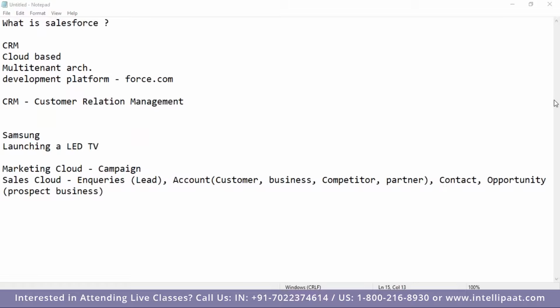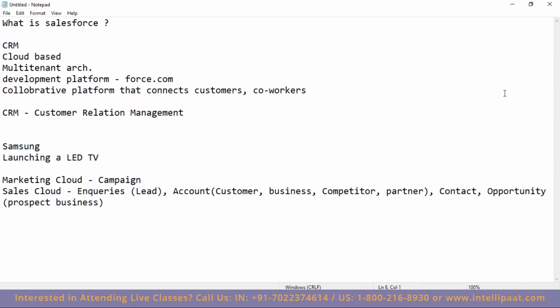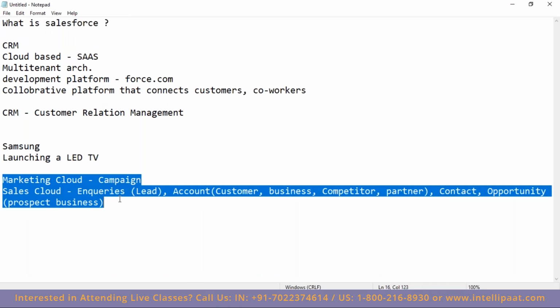So Shravan says it's a collaborative platform to connect customers and co-workers. Yes, this is providing a collaborative platform. Good, Shravan. It comes under SaaS. Yes, on sales, so Cloudways, SaaS. So Shravan is also asking, isn't the life cycle hierarchy more likely leads, opportunity, account, then contact?